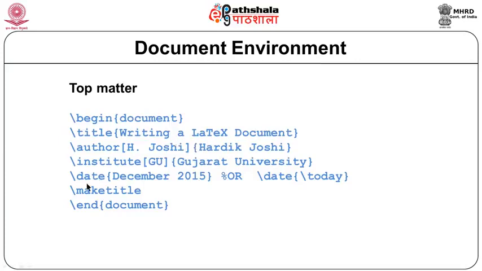Now, here you can see the date can be typed as some previous date, or we can simply say today, and it will display the current date of the system. So, in the top matter, some commands may be optional. If the user wants, he can include those commands, otherwise he can leave out those commands which are not required. Let us go to the next section.